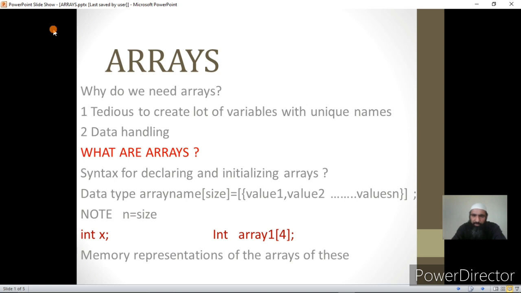Now you remember, an array is simply a group of variables which have a common name. Then how do we identify each variable separately? You will understand as I go through this lecture and as I show you the implementation of the same in the IDE, that is Integrated Development Environment.